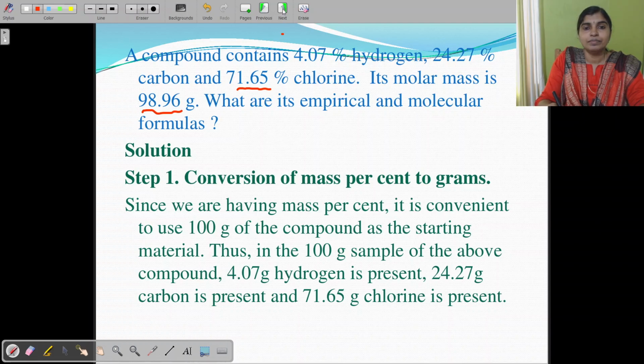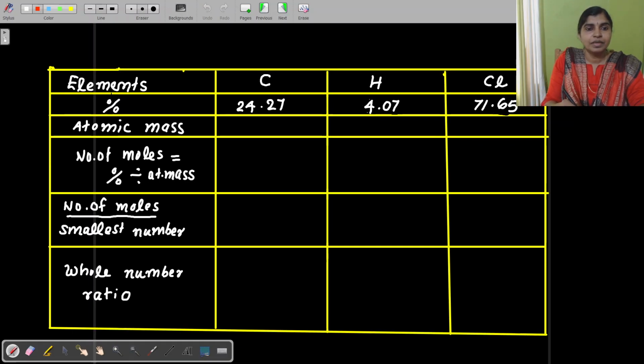Here we have a table. See the table. Here the elements are first given as carbon, hydrogen and chlorine. And the percentage of each element is given. Percentage composition is given in the question as 24.27, 4.07 and 71.65. And you can write the atomic mass in the next column. What is the atomic mass of carbon? That is exactly 12.01. And for hydrogen it is 1.008 exactly. And for chlorine it is 35.5 or 35.45.